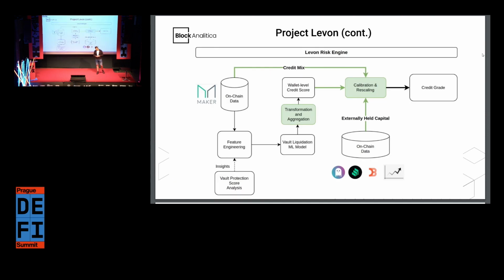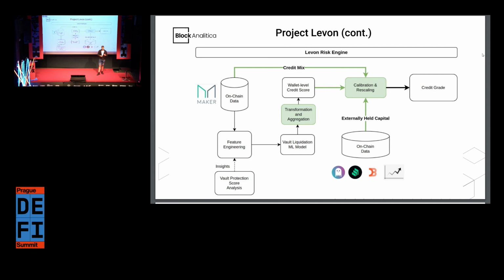I won't go too much into detail about the whole system design, but this is basically a simple diagram representing the Levon risk engine, which underlies the computed credit grades. We begin by getting the on-chain data of the Maker system, both the current state and the historical states, and then we build these signals or features that are fed into the vault liquidation ML model.